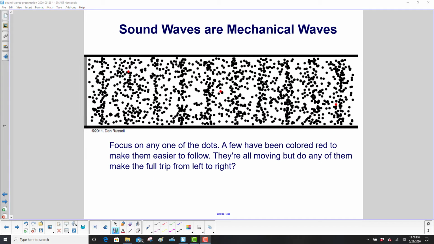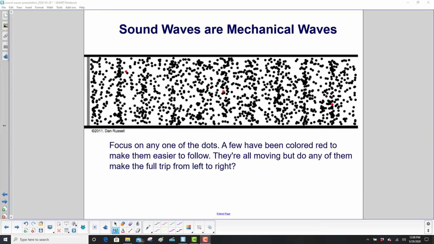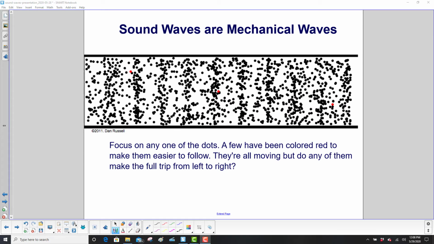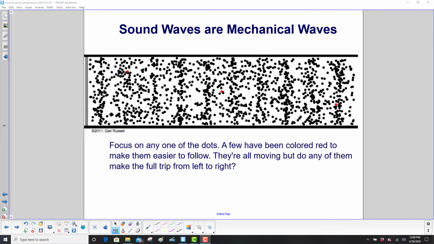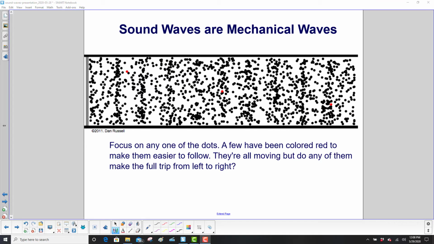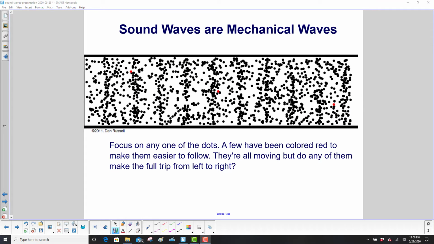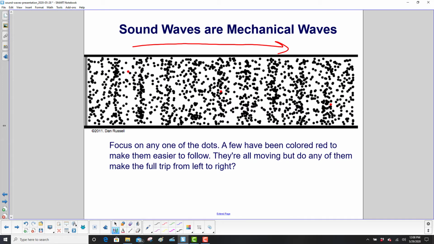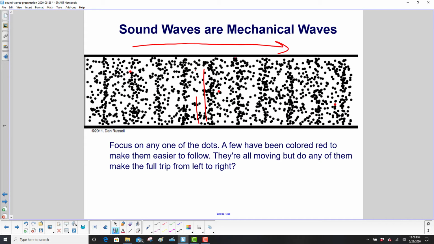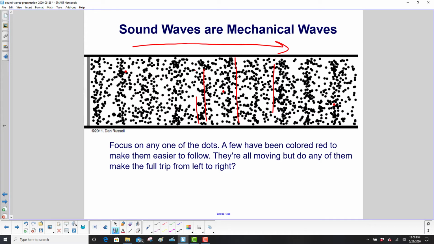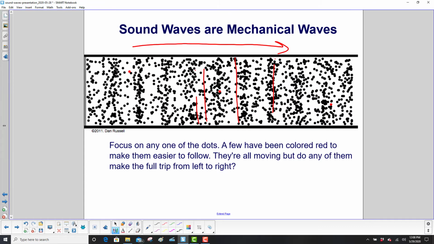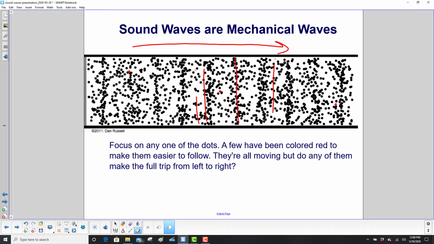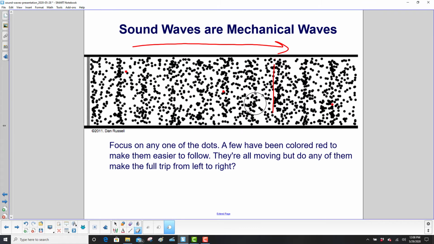Okay, now pick any one of the dots. And we colored a few red so you could make them easier to follow. But if you'd like to watch a black dot, that's great also. Now, what does it look like, this whole picture? It looks like something's moving to the right, right? These vertical bars of particles, they're moving over to the right. Well, let's see what's really happening to the actual particles. So let me first erase those aids there.